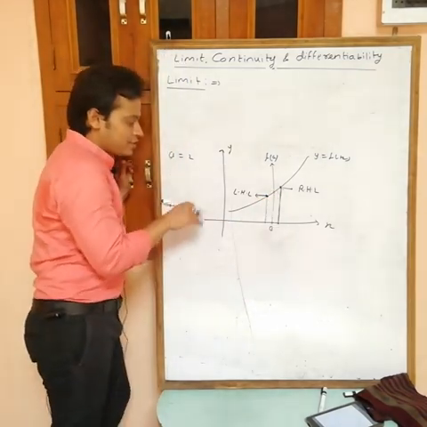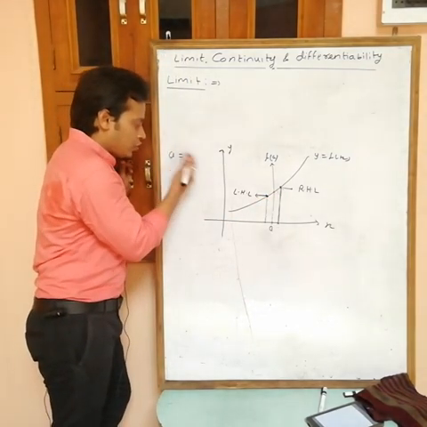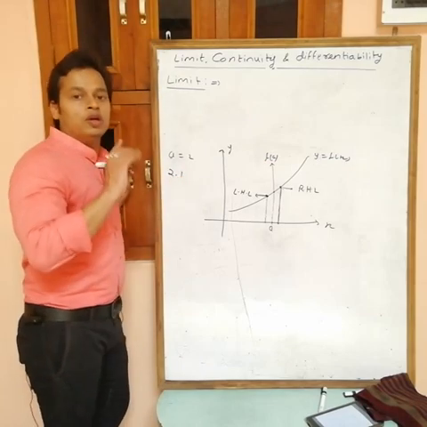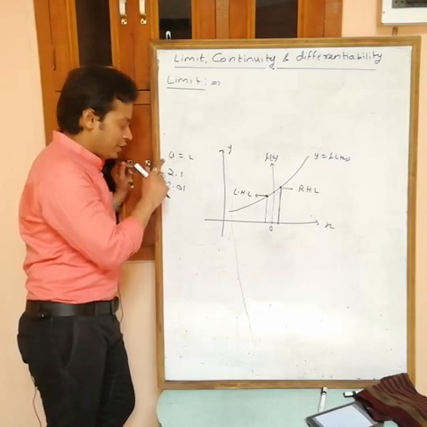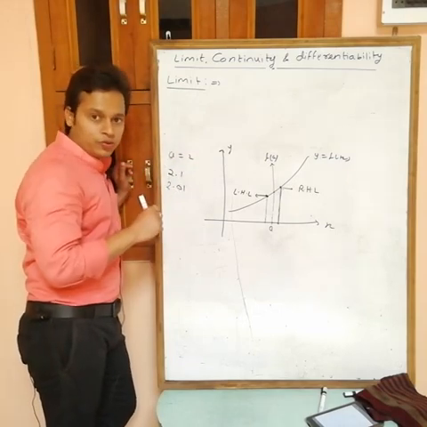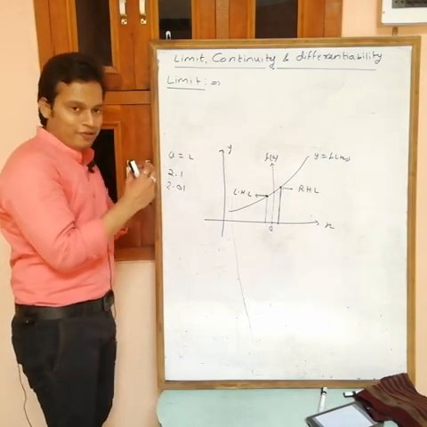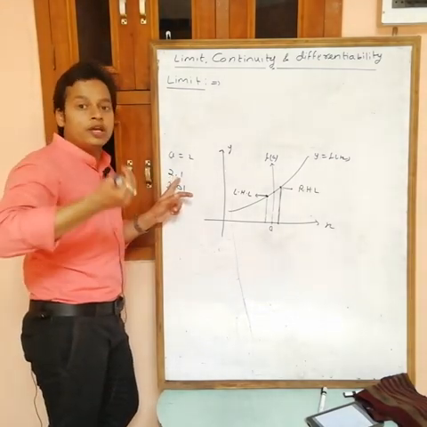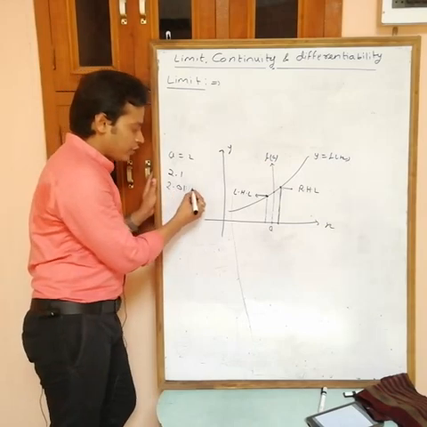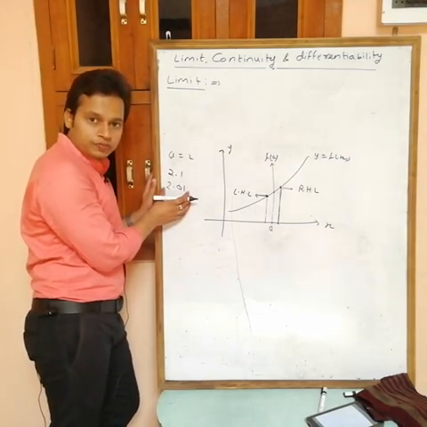Now can I say that just next point to 2 is 2.1? No, because we have another 2.01 which is less than this one but greater than 2. 2.01 lies between 2 and 2.1. So how can you take this one as just next point to a? Can I take this one as just next point to 2?